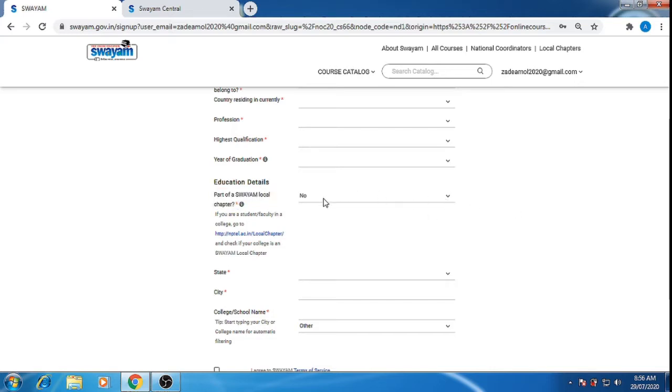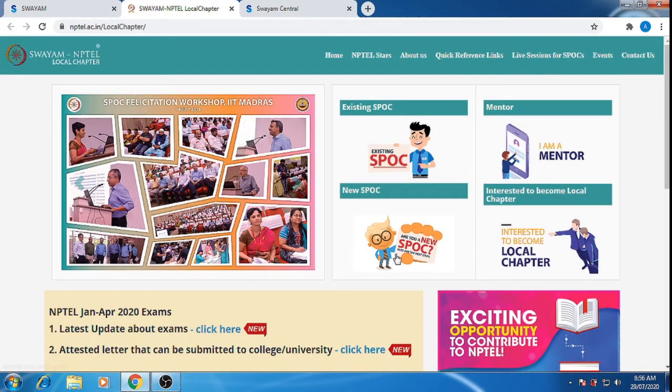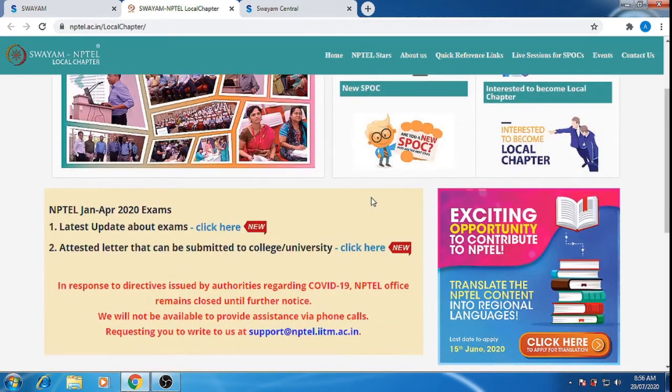Here we have to select either yes or no. You have to confirm with your college whether your college is part of a Swayam local chapter or not. That means whether in your college there is a Swayam chapter or not. To check the list we can click here. There is a small link available, on which we can check the local chapters. There we have all the local chapters available.